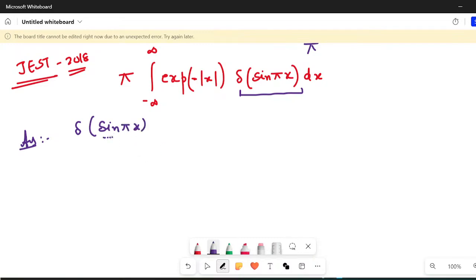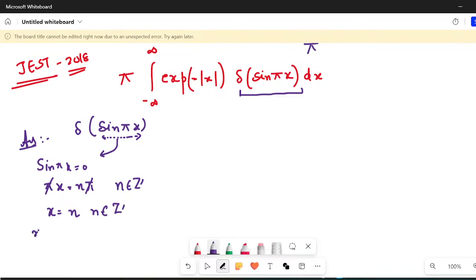I told you, for the Dirac delta function, whenever you have to investigate, just see where the argument becomes 0. Sine pi x becomes 0 only when pi x equals n pi, where n belongs to integers. So this cancels, and it implies x is equal to n, where n belongs to integers. So x can be equal to 0, plus minus 1, plus minus 2, plus minus 3, and so on and so forth. And all these are simple zeros.